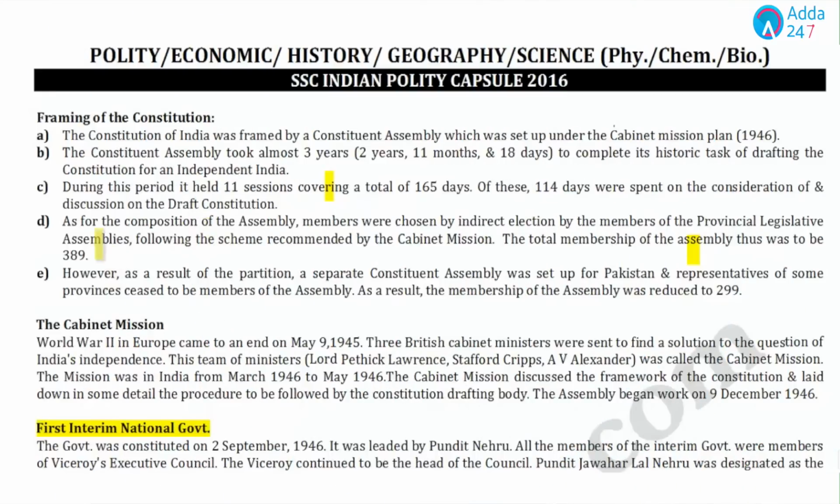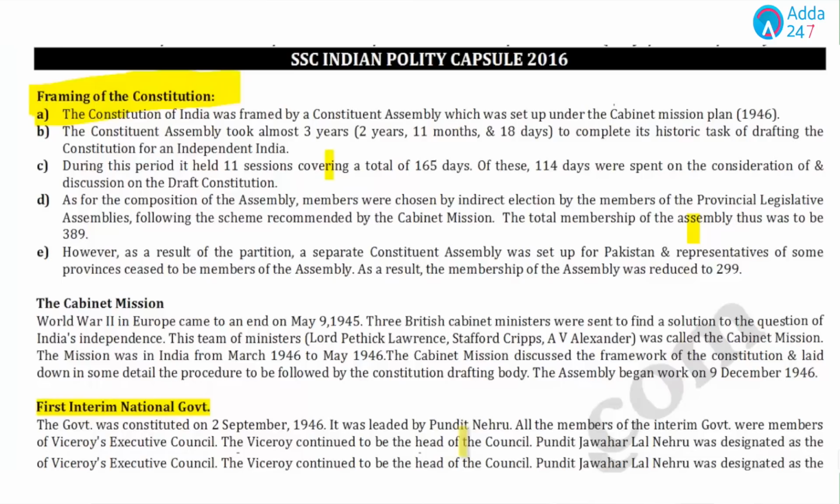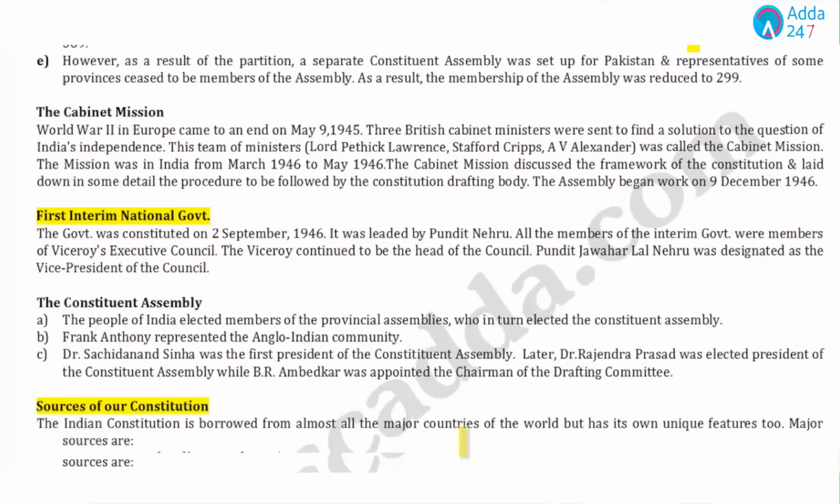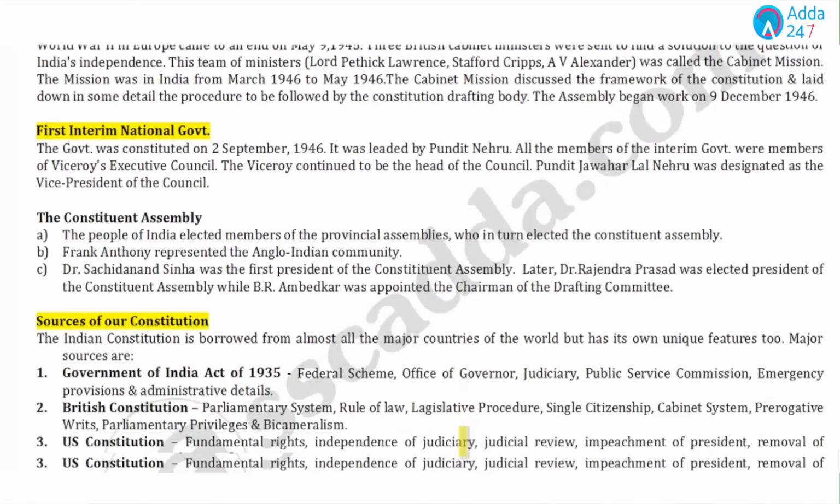So now the first important point is framing of the constitution. And students, we have seen in the examination there have been questions from this topic. Now how do you have to deal with the polity portion? You can clearly see that all the polity concepts are theoretical, but you don't have to mug up all the things. Don't learn all the things.